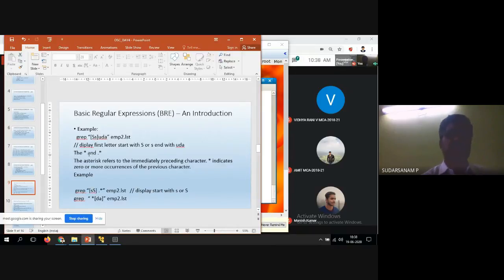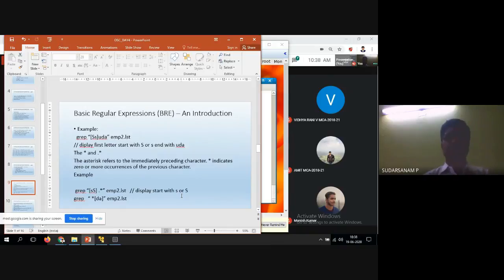Now I'll show you the next one, star and dot star. The asterisk refers to the immediately preceding character; star indicates zero or more occurrences of the previous character. For example, grep s.* emp.list displays lines that start with s, capital or small.